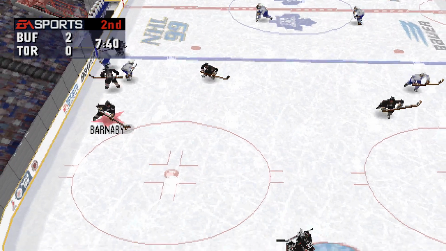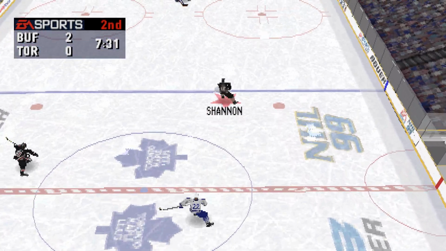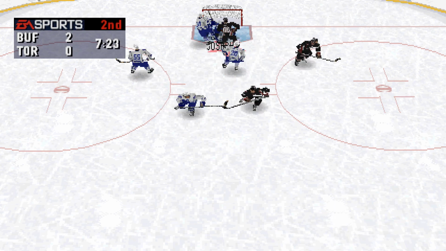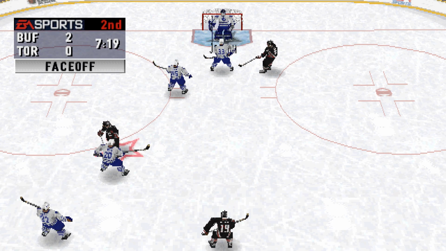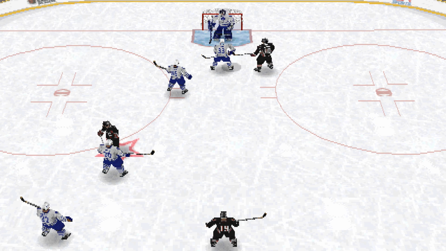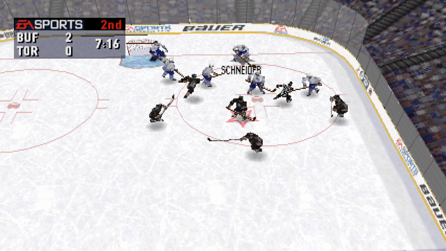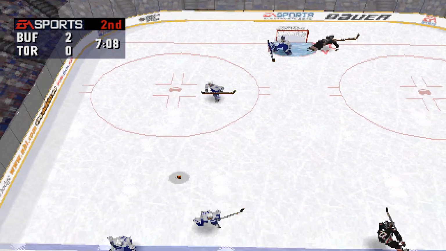The Maple Leafs change up their lines. Buffalo should be making a line change soon. Shannon into the middle. It's a breakaway. He's in the clear. Joseph slows things down by covering up. Toronto has a fresh line on the ice. To Cote. To McCauley.